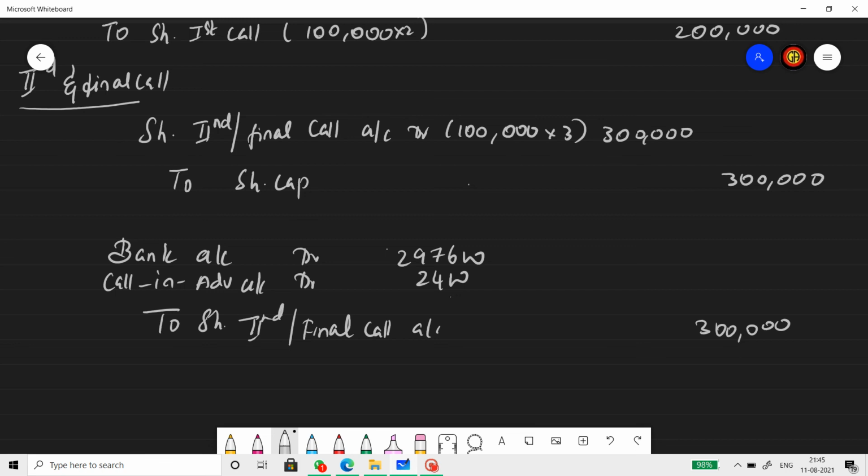Hope you understood this problem very clearly. Try more sums on this concept.